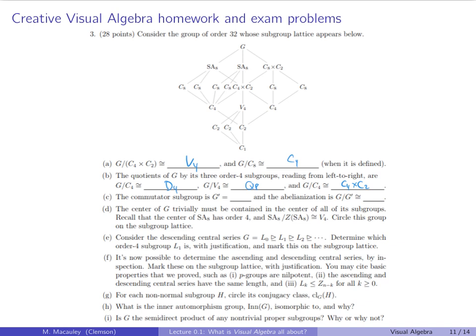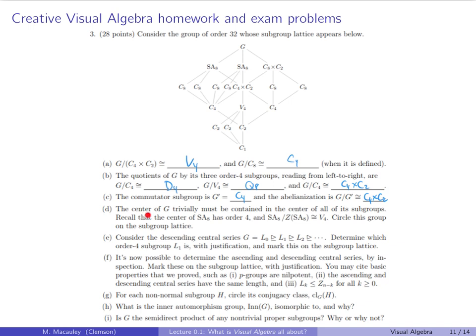The commutator subgroup is, let's see, this one we just said has an abelian quotient. So this mod that is definitely not abelian. So that's C4 semi-direct product C4. So C4 has to be the commutator subgroup, and the abelianization has to be C4 cross C2. So how far can you go down? The quotient is abelian. That's as far as you can go down.